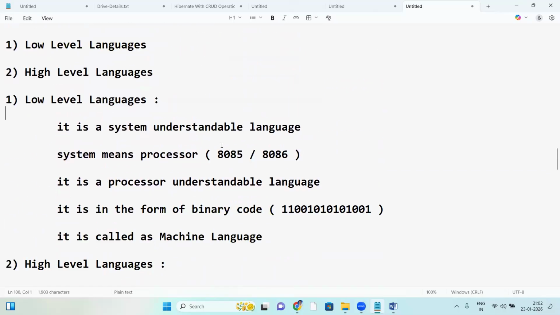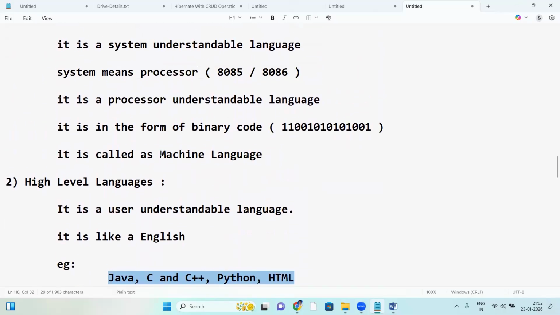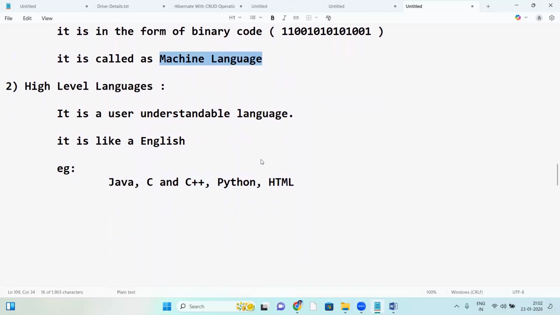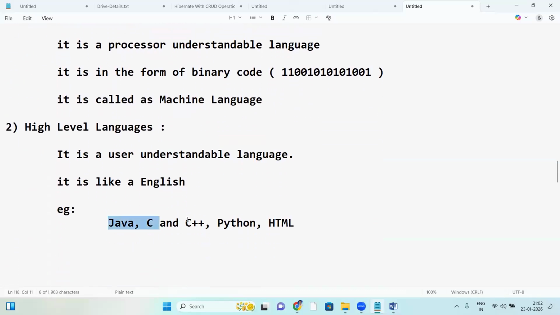So we have low level languages and high level languages. Java comes under high level language, and low level language is machine language. A Java or C++ program looks like English, but the system cannot understand this language. These high level languages have to be converted into low level language, machine language.